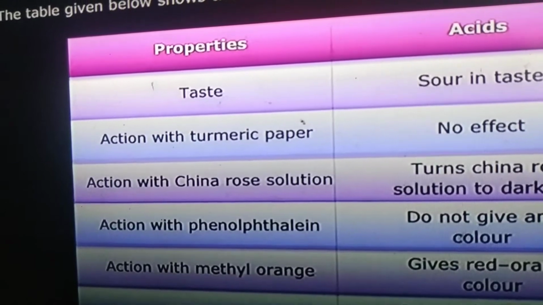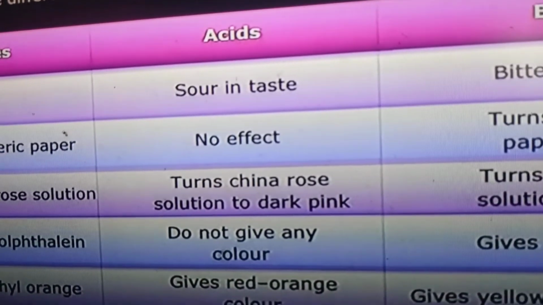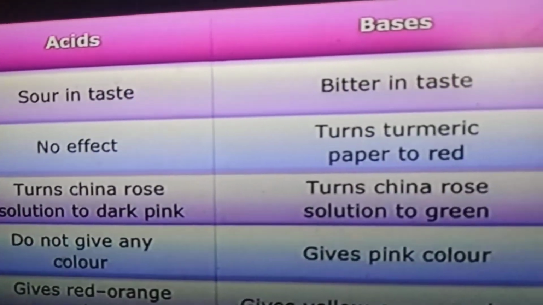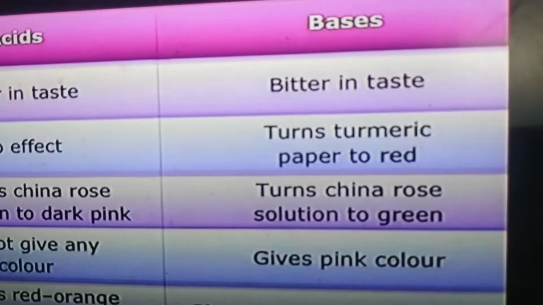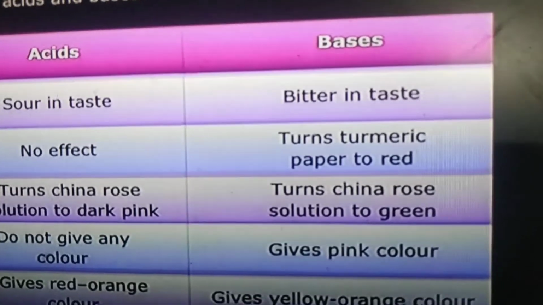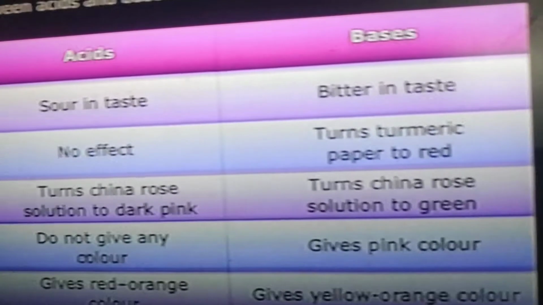Action with China rose solution: acids turn China rose solution to dark pink, whereas bases turn China rose solution to green. Acids change the light pink to dark pink. Bases change pink to green.